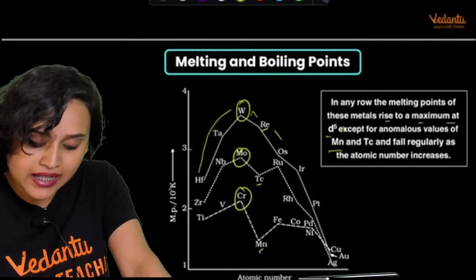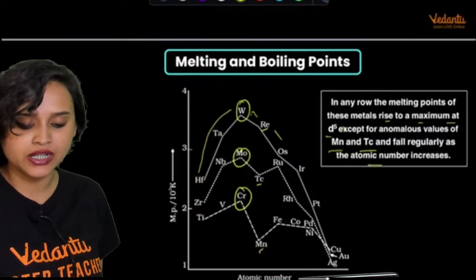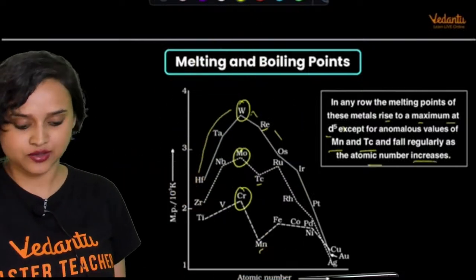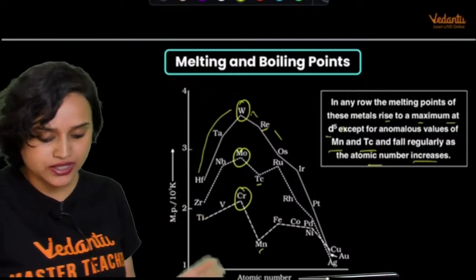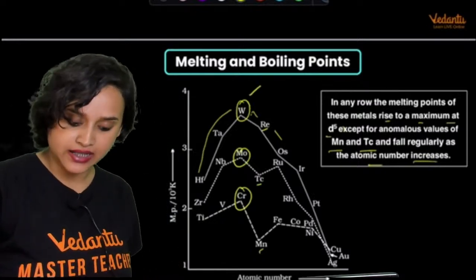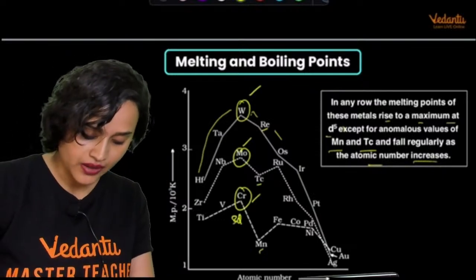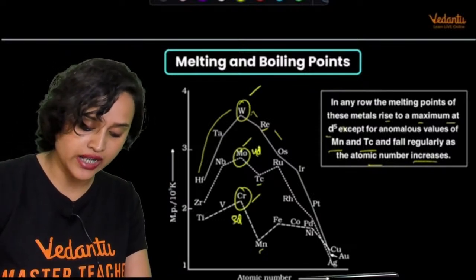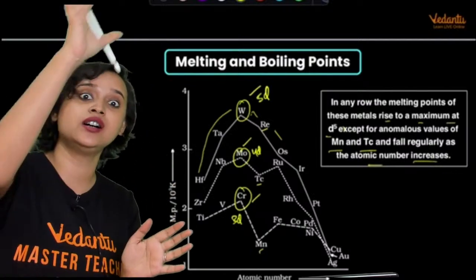However, for manganese and technetium, it falls regularly as the atomic number increases. This is what you get to see. Cool, everybody, this is clear. What you have to remember is tungsten has the highest, then molybdenum, and then chromium. And you also see that as you go from 3d to 4d and then to 5d, the 5d series has a higher melting point.